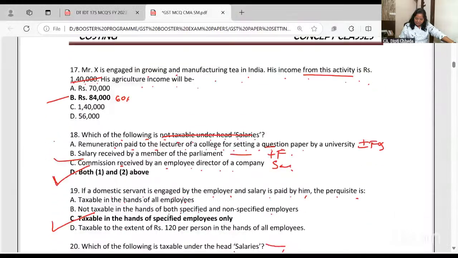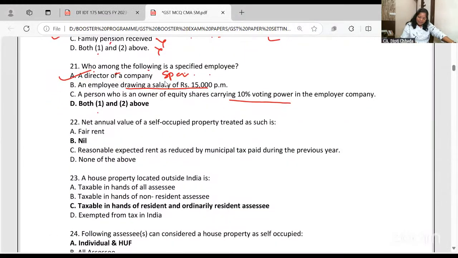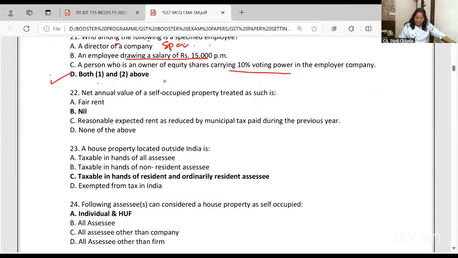One second, the screen is not moving. Let me see. Till how much have we done? 21. The answer is both.